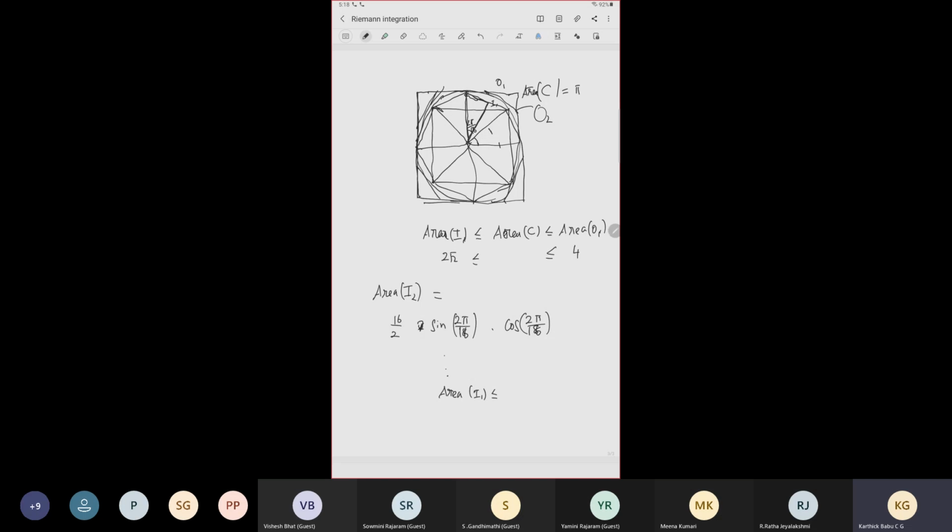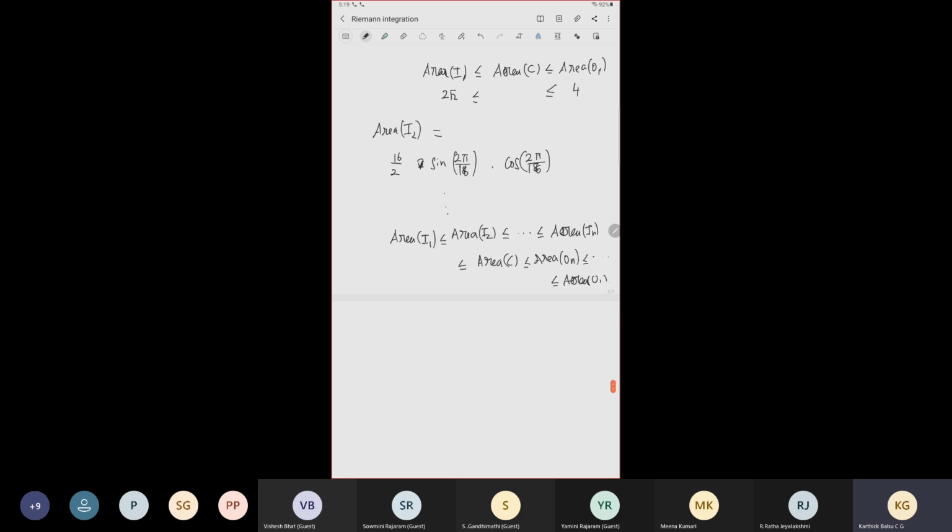So we have the following inequality: area of I1 is less than or equal to area of I2, and so on up to area of IN, which is less than or equal to the area of circle C, which is less than or equal to the outside areas, decreasing, ON and so on, less than or equal to the area of O1.